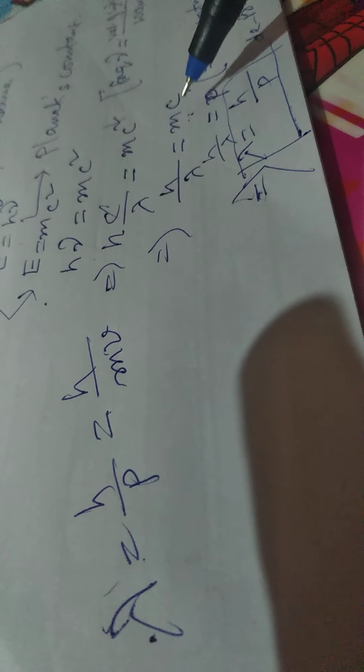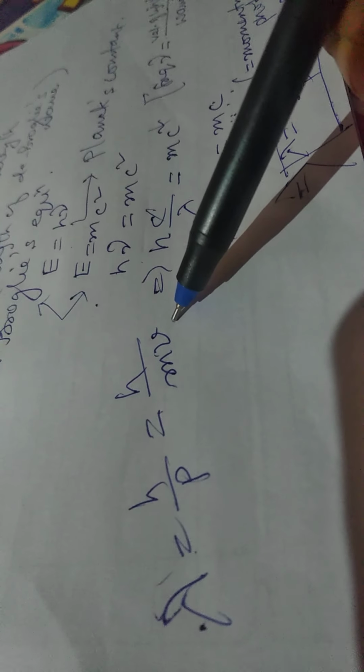In place of c, we can write v, where v is the velocity of any moving particle. So this expression, lambda equal to h by mv,